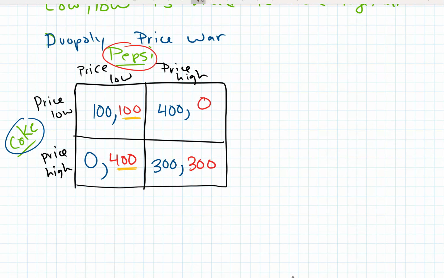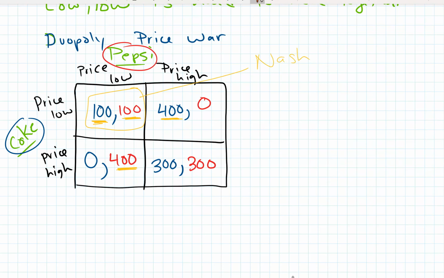Then the same thing for Coke. If Pepsi chooses to price low, Coke will also go low because they don't want to get undercut. And if Pepsi chooses to price high, then Coke wants to hold this cooperation together, but there's an incentive to cheat. And so right here is our Nash equilibrium. That's our Nash.